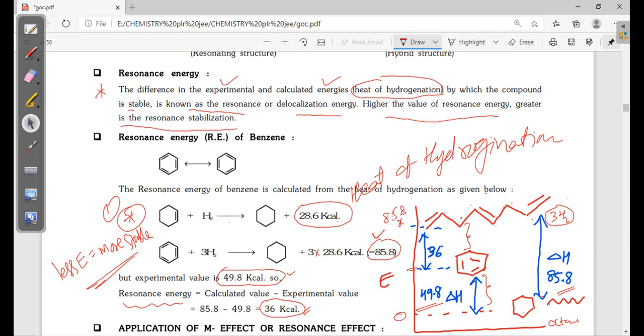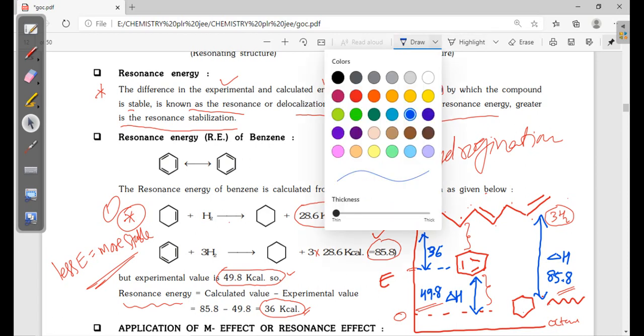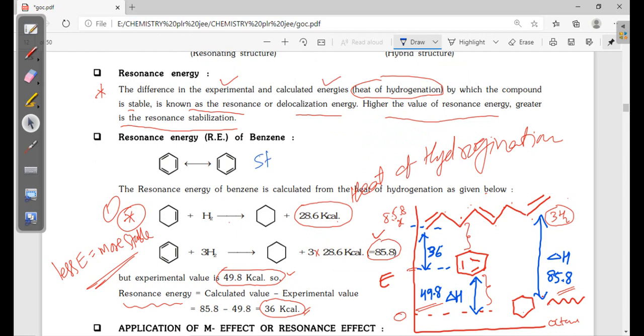As the number of resonance structures increases, the stabilization increases. One more point you can write here: the stability is directly proportional to the number of resonance structures. Now, in the next class, we can discuss what the mesomeric effect is and the applications of the mesomeric effect. Right.